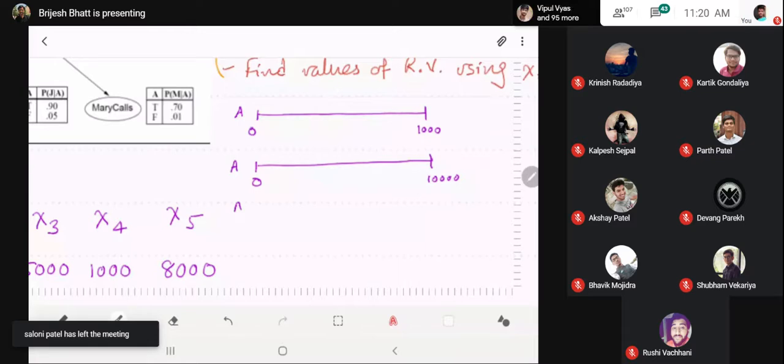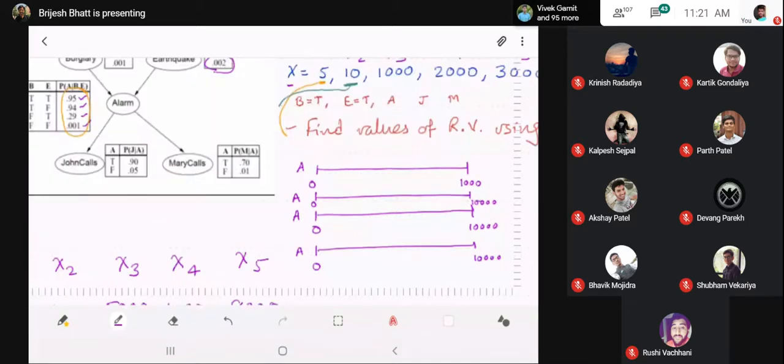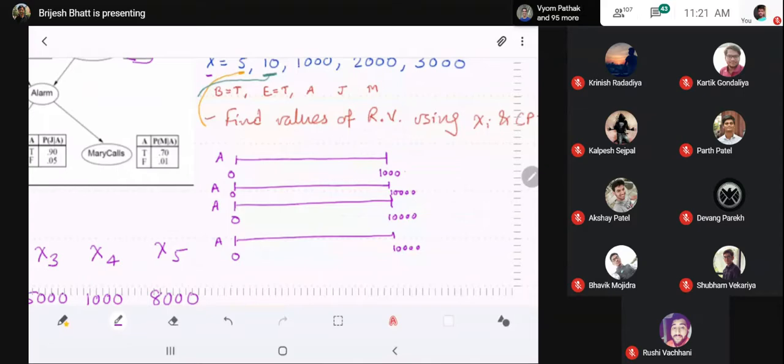And in each of these options, there are different regions for true and false. So in the first case, the region of true is 0.95 of 1000. What is that? Just remind me, what is 0.95 of 1000? Is it 950?